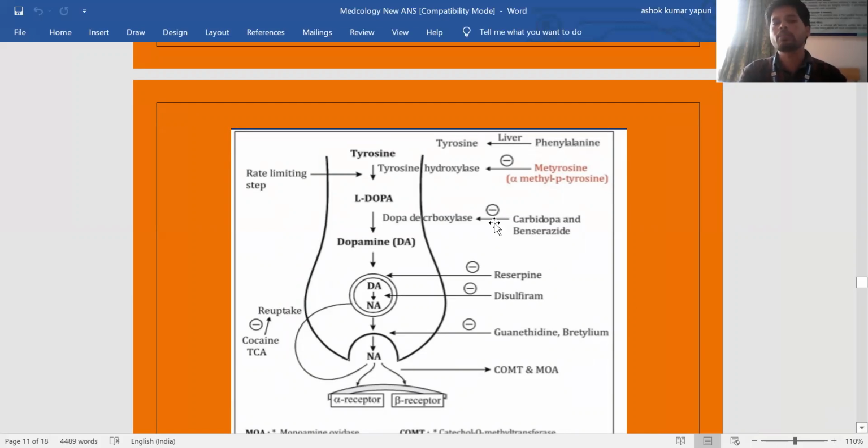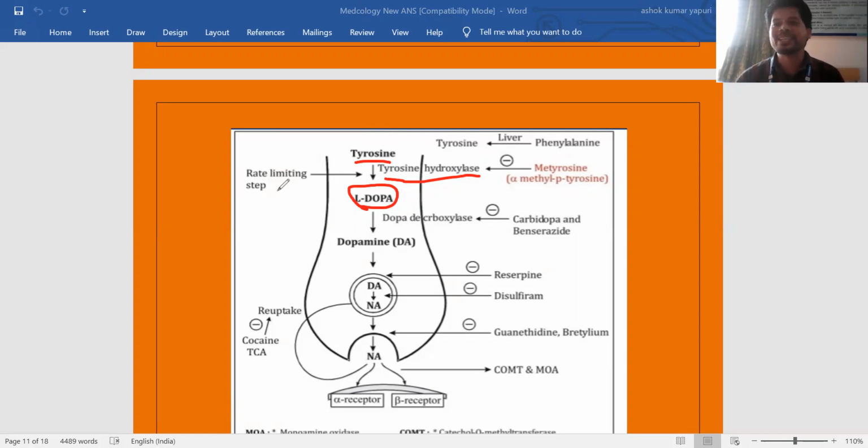So here we already saw the synthesis. The precursor is tyrosine, and the enzyme involved in the conversion of tyrosine to L-dopa is tyrosine hydroxylase. Here is the rate-limiting step. For example, in cholesterol synthesis the rate-limiting enzyme is HMG-CoA reductase. Like that, tyrosine hydroxylase is the rate-limiting enzyme in catecholamine synthesis.